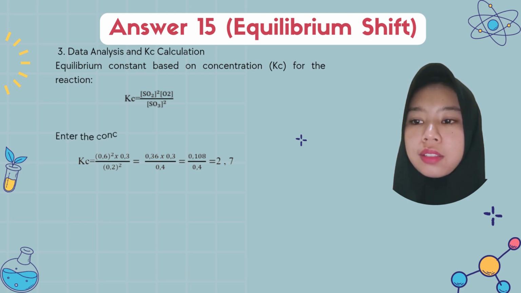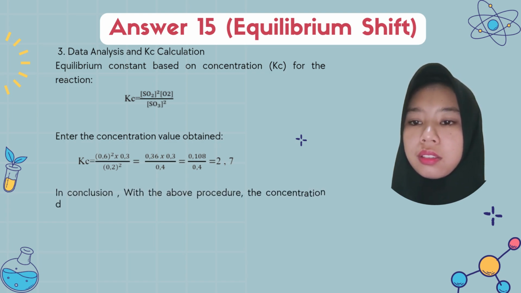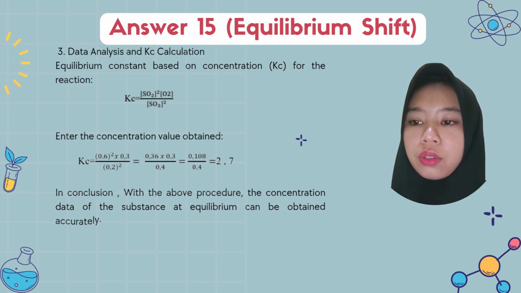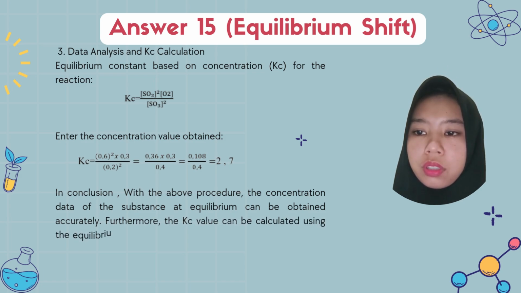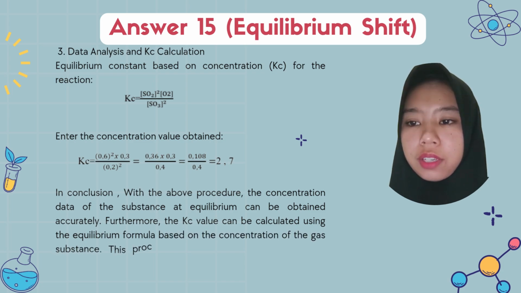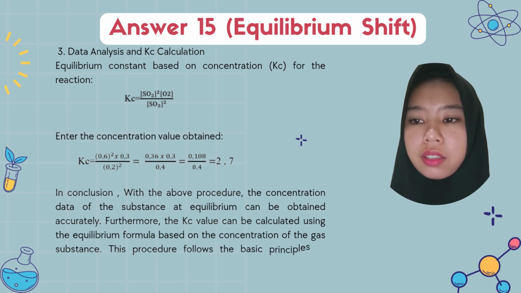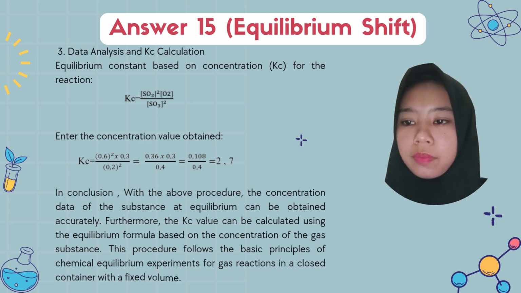The equilibrium constant based on concentration, Kc, for the reaction is the concentration of SO2 to the power 2 times the concentration of O2, divided by the concentration of SO3 to the power of 2.